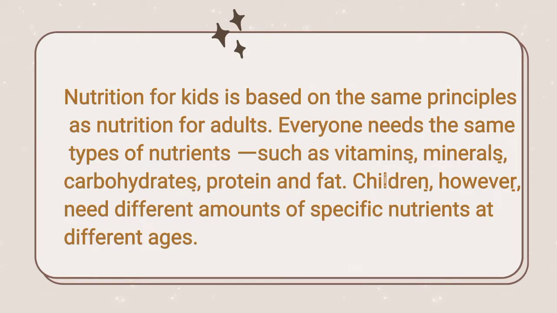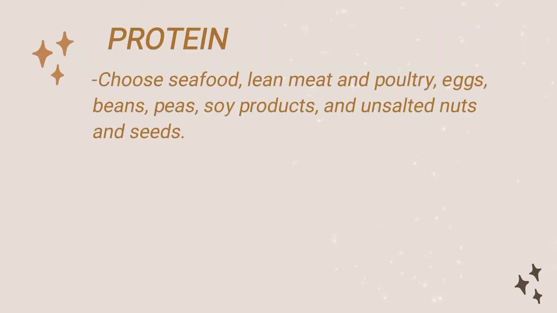Nutrition for kids is based on the same principles as nutrition for adults. Everyone needs the same types of nutrients, such as vitamins, minerals, carbohydrates, protein, and fat. Children, however, need different amounts of specific nutrients at different ages. And here is the list of nutrient-dense foods. The first one here is protein.